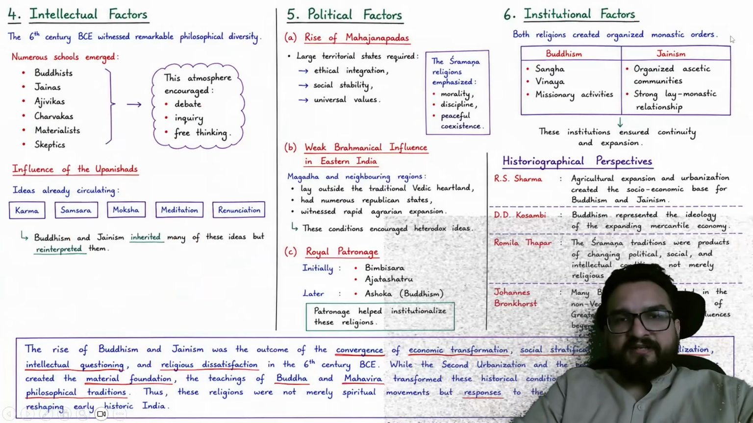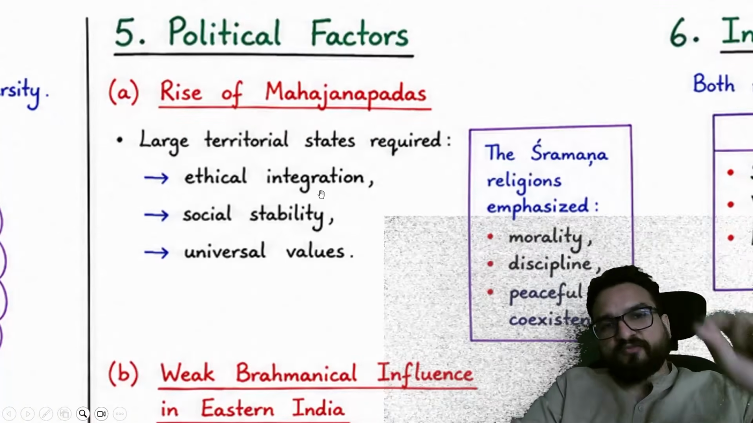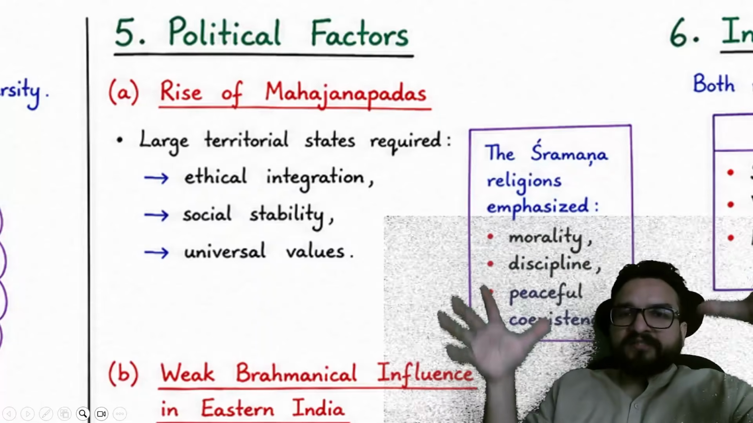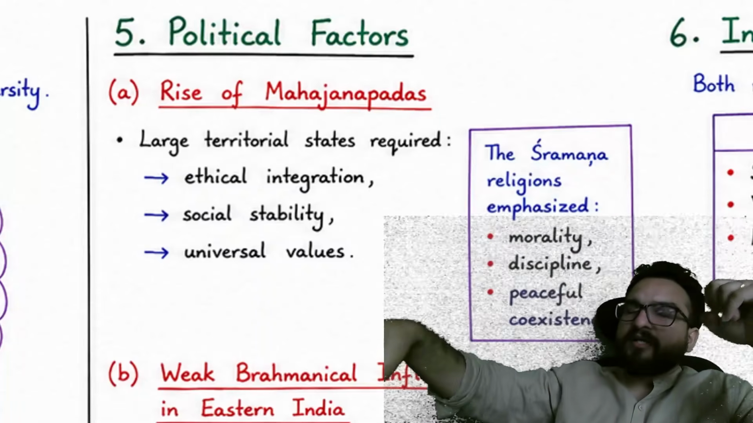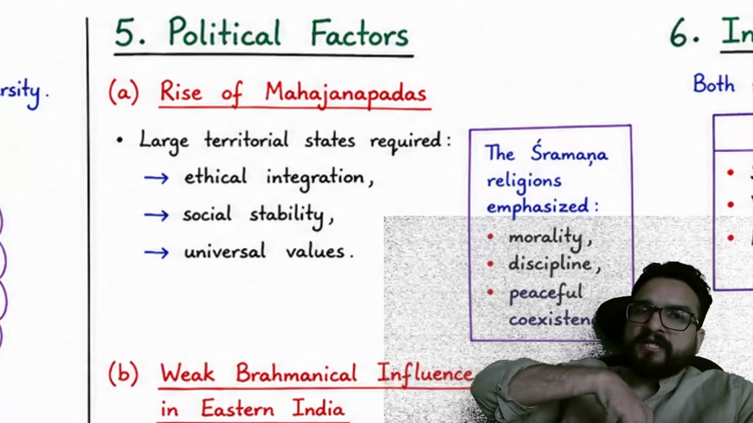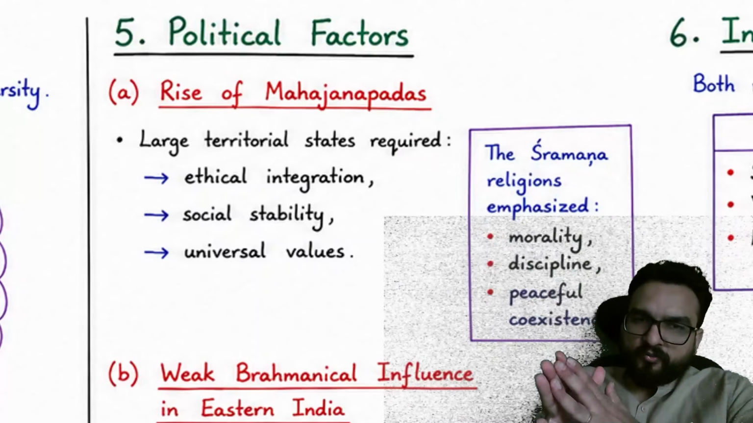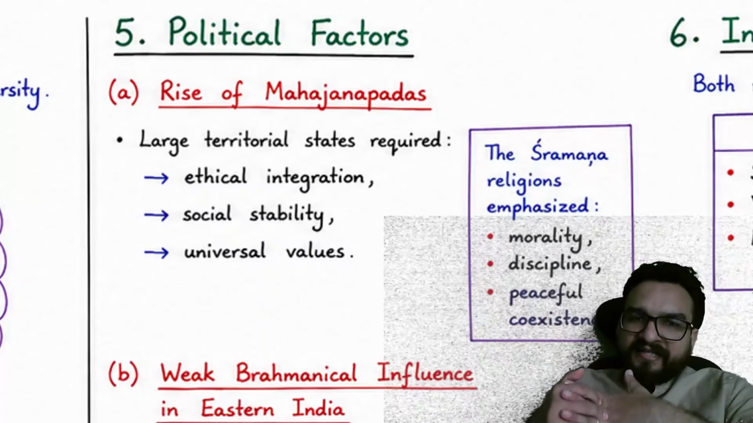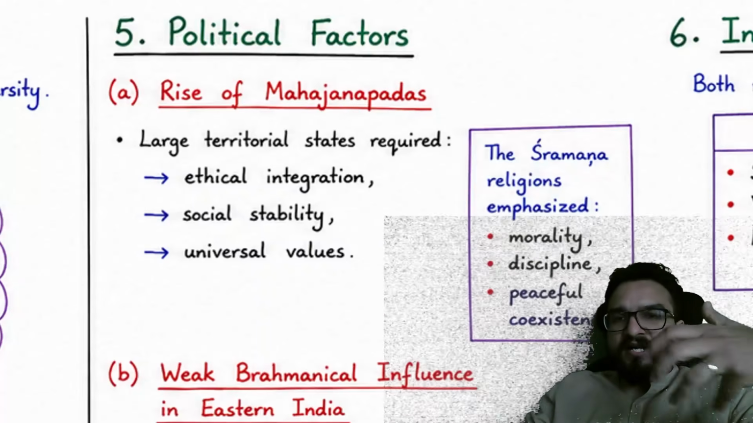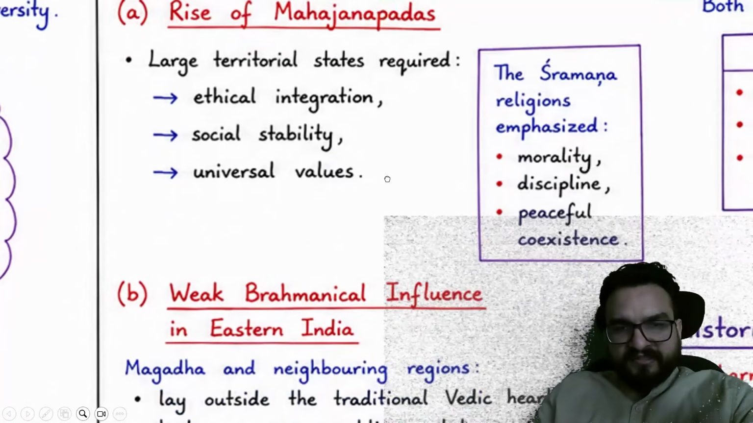ideas. So political factors: you will find that there will be large territorial states which require ethical integration. Now, large territorial states which are occupying the forest people, the tribal people, the indigenous people as well, cannot accumulate the whole society under one tradition only, right? So they need ethical integration, social stability, and universal values. So these Shramana religions emphasize morality, discipline, and peaceful coexistence as well.